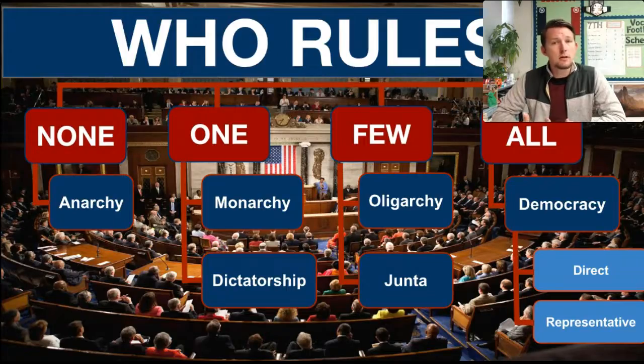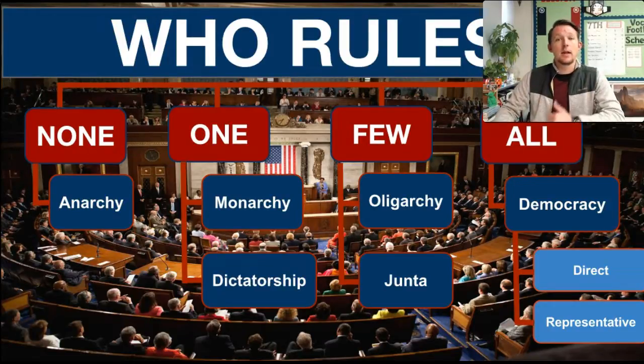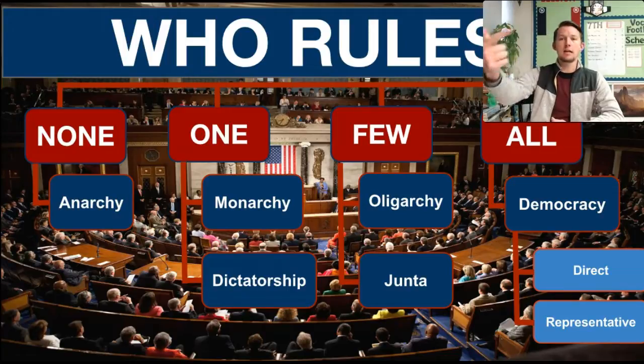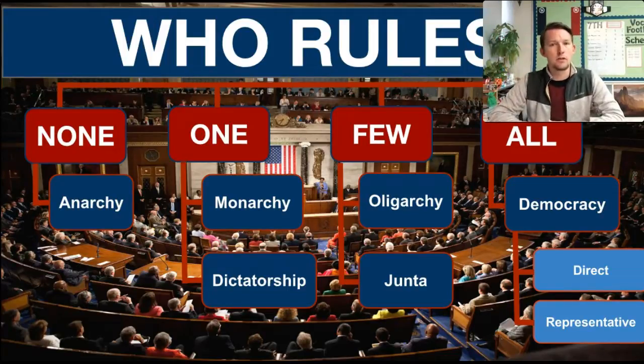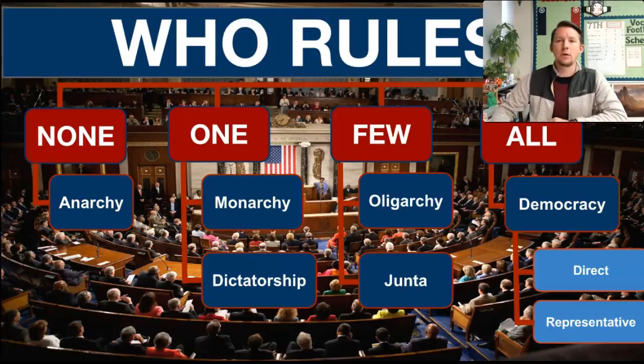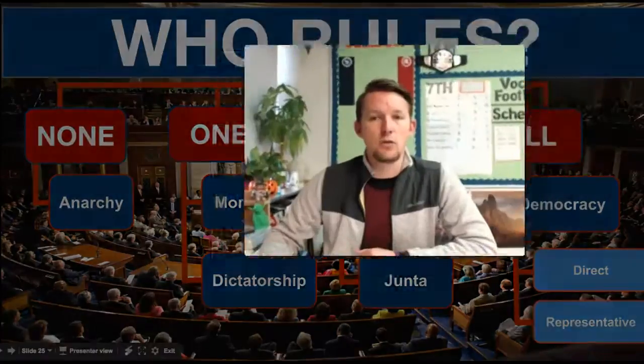So one final look at our chart here, it kind of starts to make sense, right? You can see that in anarchy, there is no government. In a monarchy, absolute monarchies and autocracies can be those when one person is in charge. When a few people are in charge, an oligarchy, which is a form of a dictatorship, and a junta, right? We'll get back to that one, don't worry. And then in a democracy, everybody's in charge, and that has 2 forms.